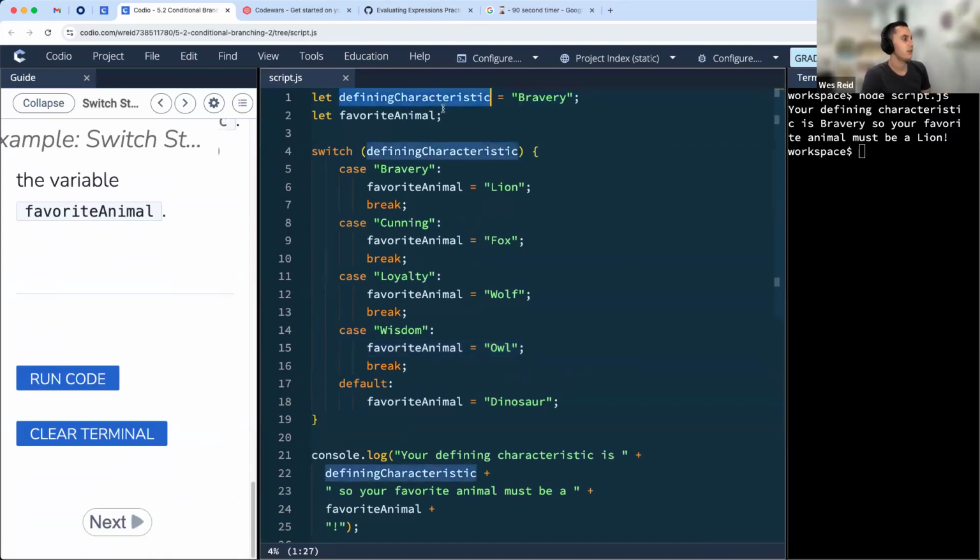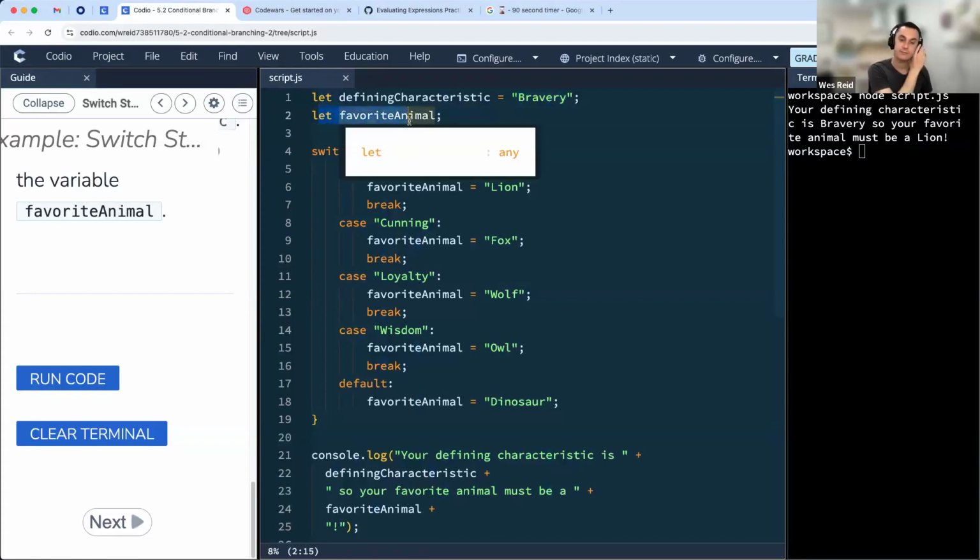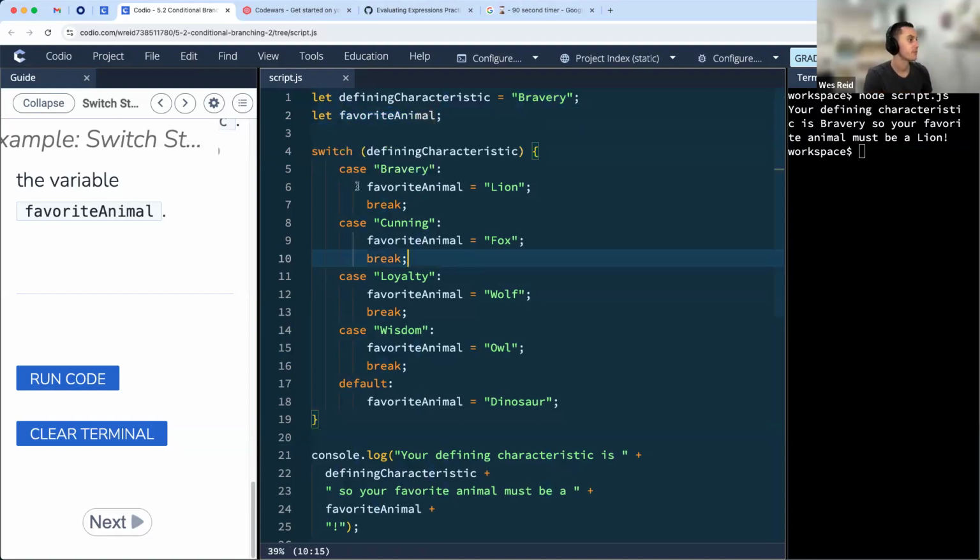Okay, so up here, we've defined one variable and we've set up another variable, right? Our first variable is defining characteristic, and that is set to some kind of quality. We can see there's a number of qualities down here. So here we're saying bravery. Then we've declared a new variable called favorite animal, both using the let keyword.